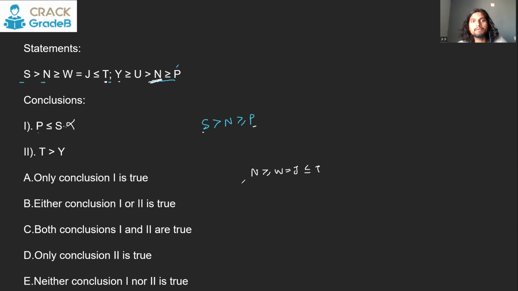And as compared to N, U is going to be greater, and as compared to U, Y is going to be greater. So after N, we are joining this part of the another train here. And now you have to compare between T and Y. So T is here, Y is here, and you know there is a contradiction here as well, and this is also the contradiction. So if there is a contradiction, you can't say one element is greater than another. So this is also false. So neither conclusion will be true.